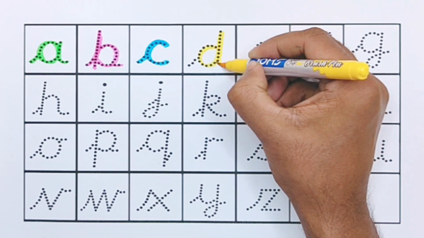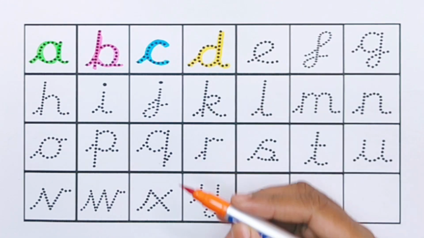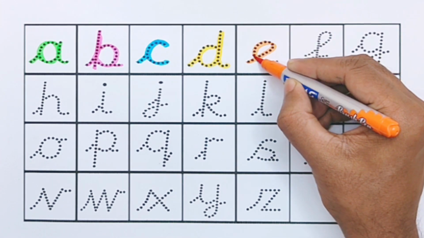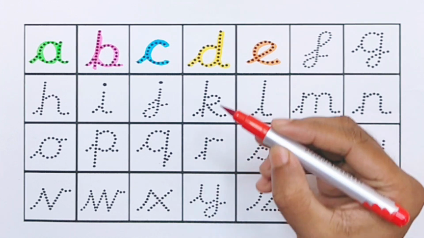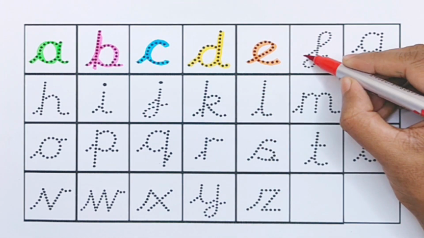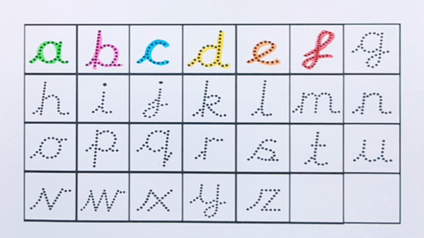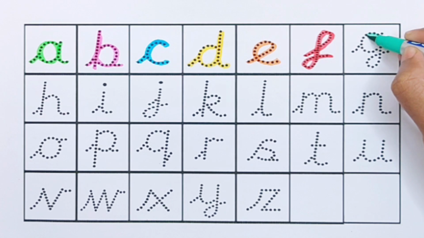D for dog. Orange color. E for egg. Red color. F for fish. Green color.